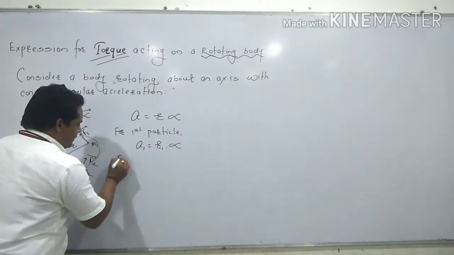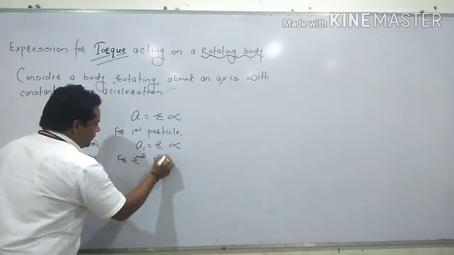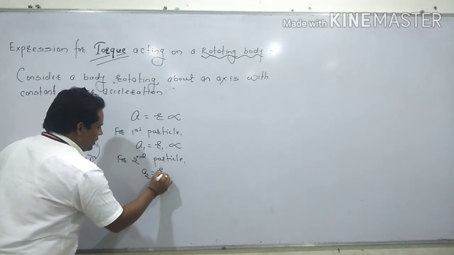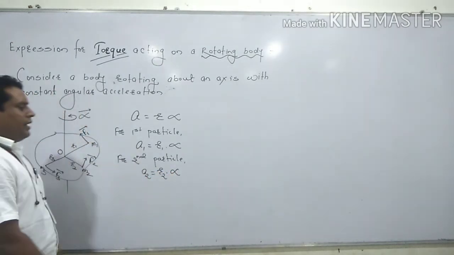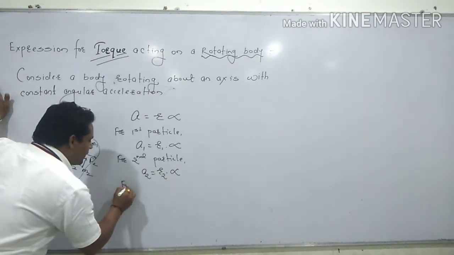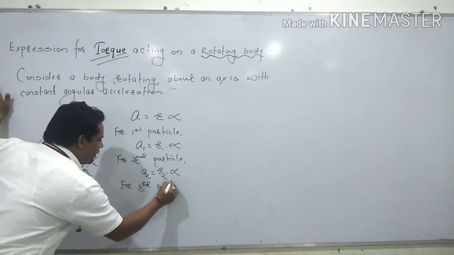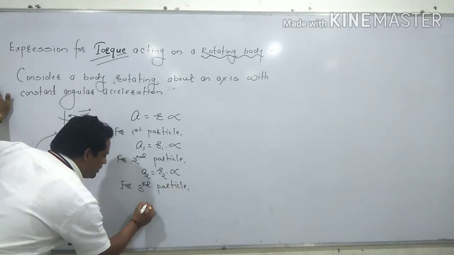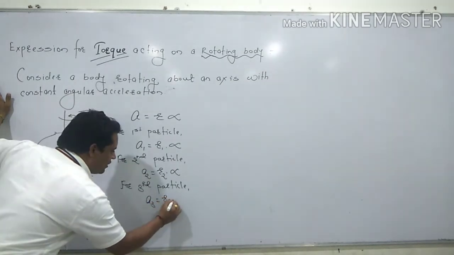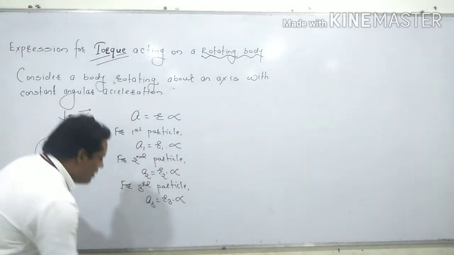For the second particle, acceleration is a2, distance is r2, and this alpha is the constant angular acceleration. Then for the third particle, acceleration is a3, distance is r3, and alpha is constant angular acceleration.